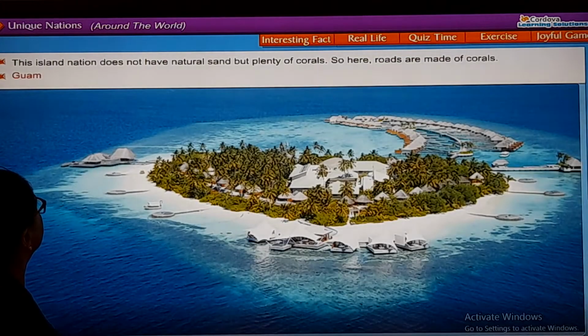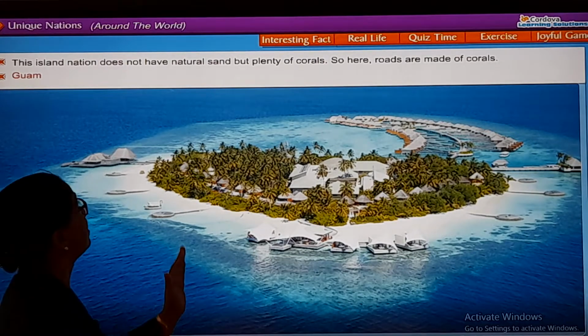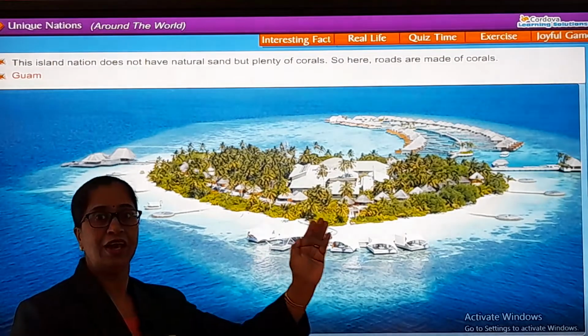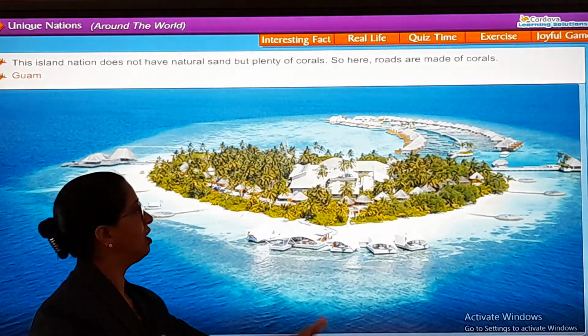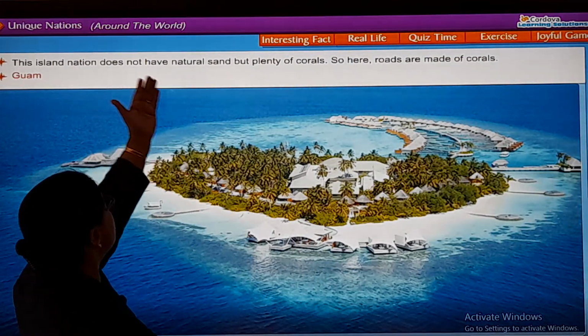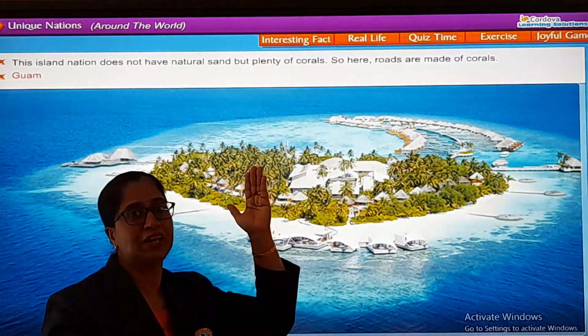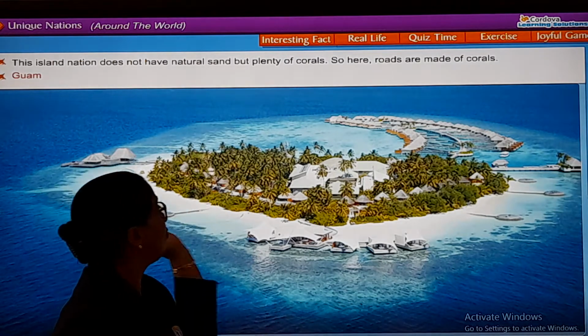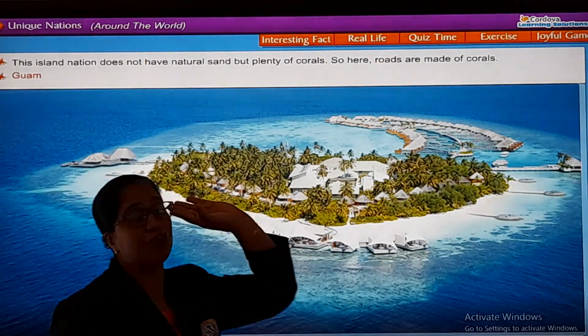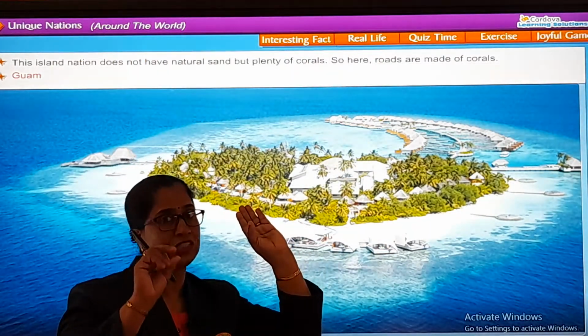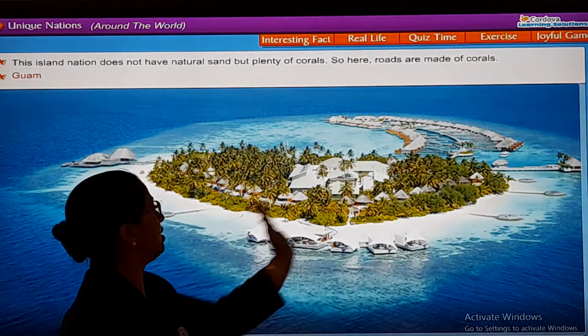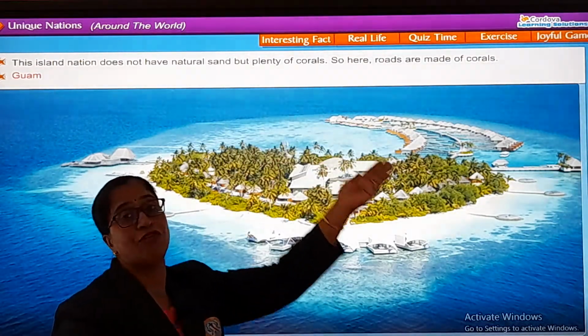This island nation does not have natural sand, but plenty of corals. So here, roads are made of coral. Guam. So this island, now usually islands have lot of sand, but this island does not have natural sand. रेत है नहीं ये island में. रेती जो बोलते हैं ना आप, sand. But what do they have? They have plenty of corals, that white color के शंख जो जमा होते हैं ना sea में से, sea water के साथ. So plenty of corals.